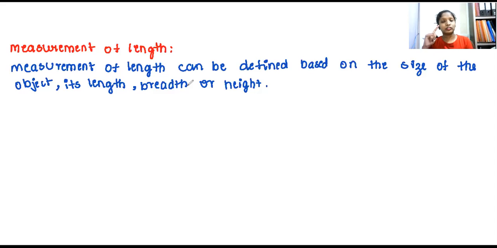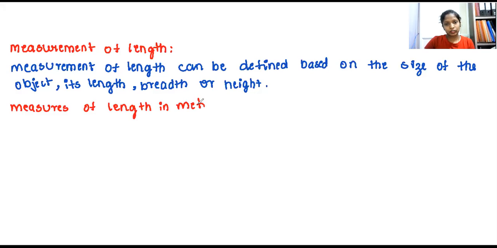When I come to the measures, what are the measures that come in the length, like how you have to describe the length? So we'll see one by one here. You can take down this along with me. Measures of length in metric system. So in metric system, what are the measures that we are going to get? We'll see that one by one.